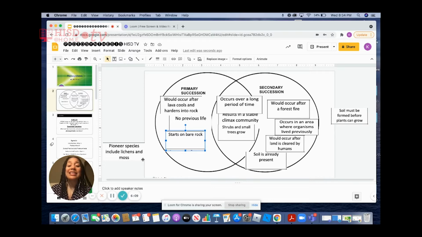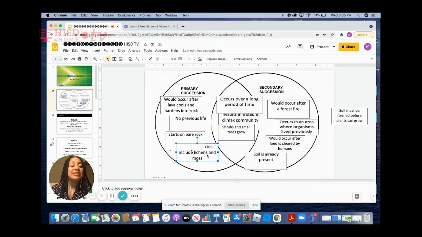Absolutely. We're only going to see the lichen and moss in primary succession because the purpose of lichen is to break down the rock into soil so that we can get those grasses, small trees, and other organisms. Because secondary succession already has soil, lichen most likely will not be seen there. But primary succession and secondary succession both have pioneer species. The reason that this answer is primary succession is because they specifically named the pioneer species as lichen. So secondary succession does have a pioneer species, but it isn't lichen.